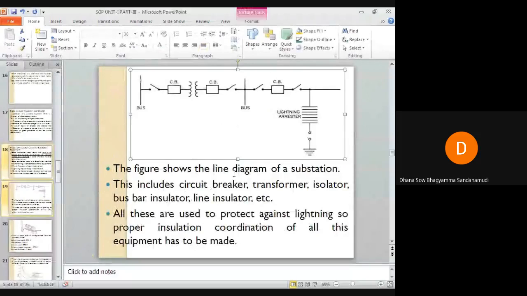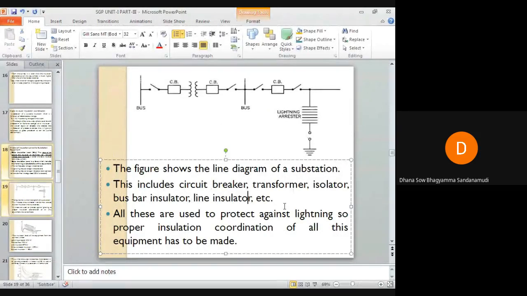Okay, if you see the single line diagram here, this shows the line diagram of a substation. It includes a circuit breaker, a transformer, isolator, busbar insulators, and line insulators.